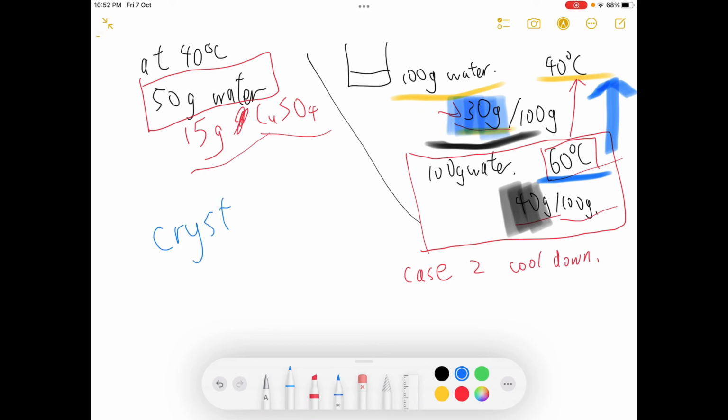The first is heating to remove some of the solvent, so that the extra solid that cannot be dissolved will be squeezed out as a crystal.